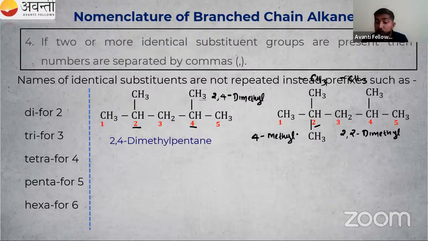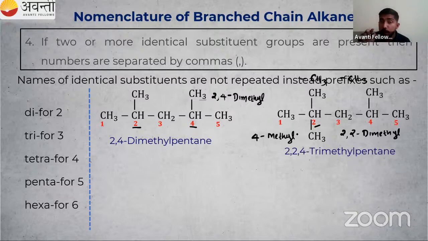We have to indicate the positions. So how to write that? 2, 2, 4, with the numbers separated by commas, then a hyphen. There are 3 methyl groups, so trimethyl. Then what do we have to check? The number of carbon atoms in the longest carbon chain. So how many carbon atoms are present?